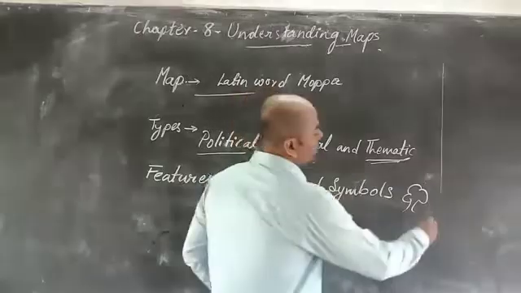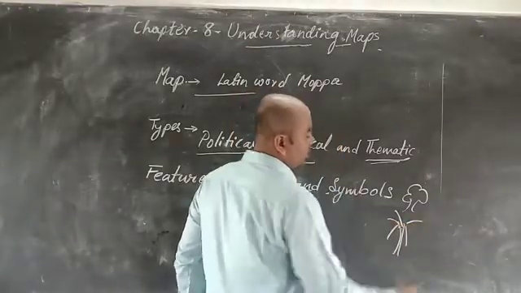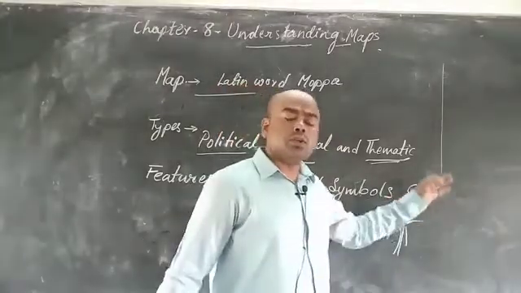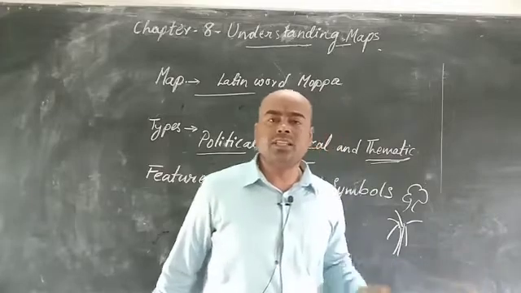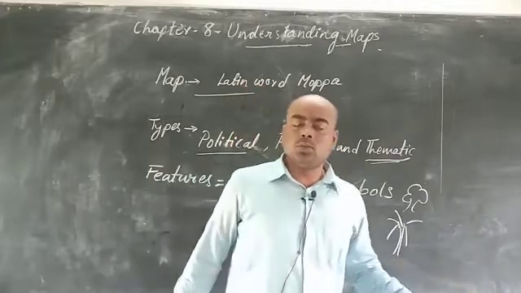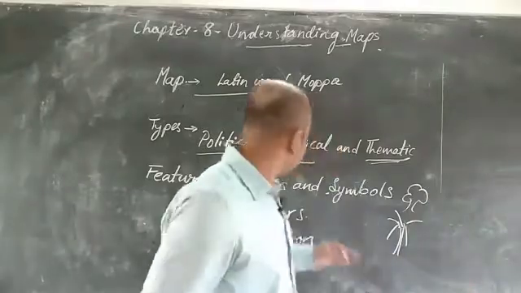Suppose another person draws a tree differently, then there is a difference between the two signs and symbols. So a map should have common signs and symbols, known as conventional signs and symbols, so that everyone can understand it easily. Is that clear?